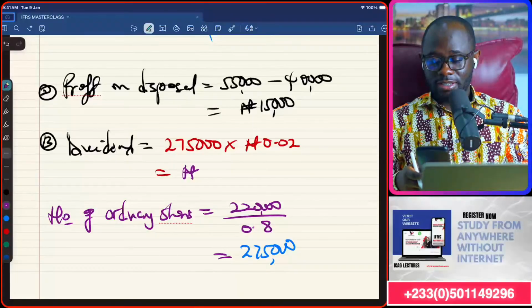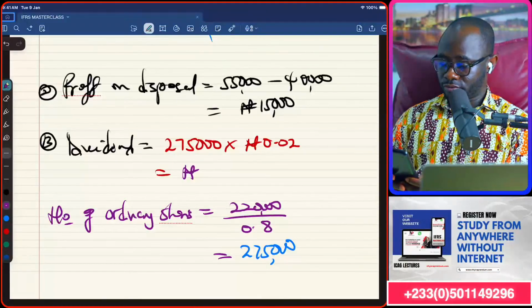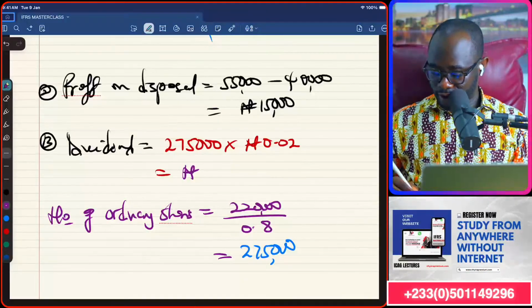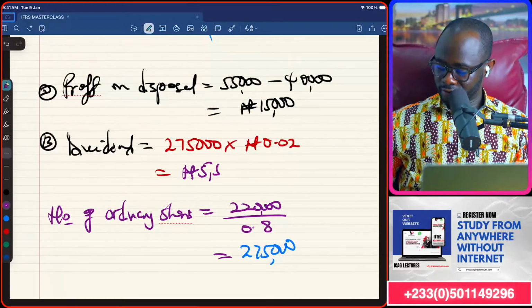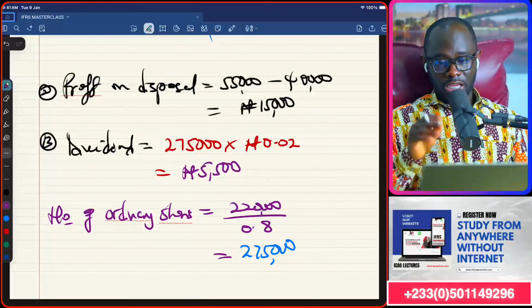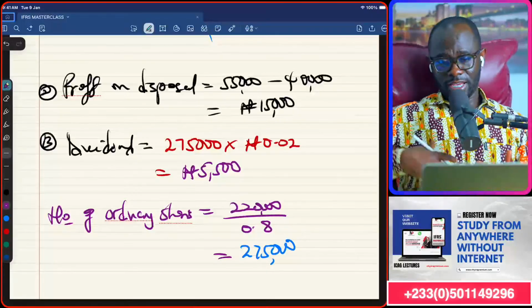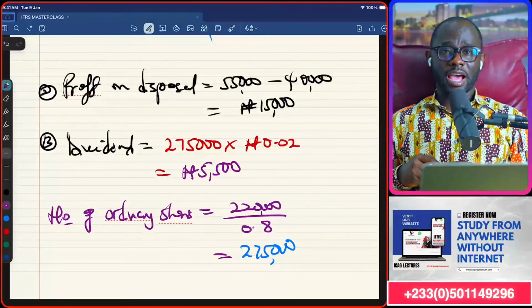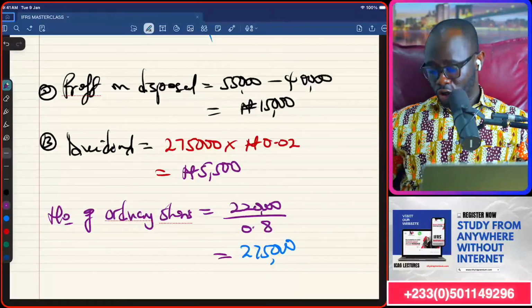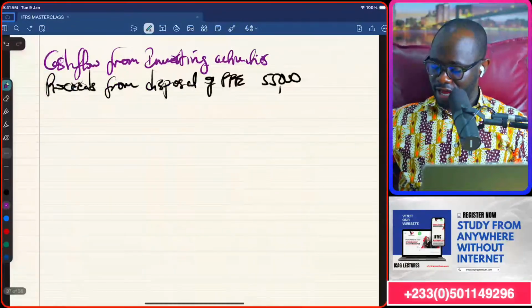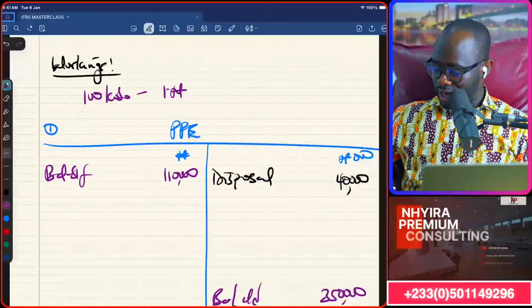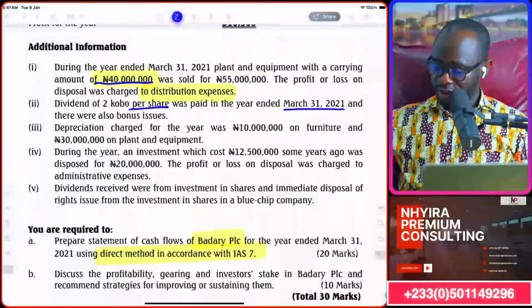So my answer times 0.02 will give me 5,500 Naira. Now we know dividend paid can come under operating activities. It could also go under financing activities. So we're going to be bringing that up later under financing activities as we build the story up there.